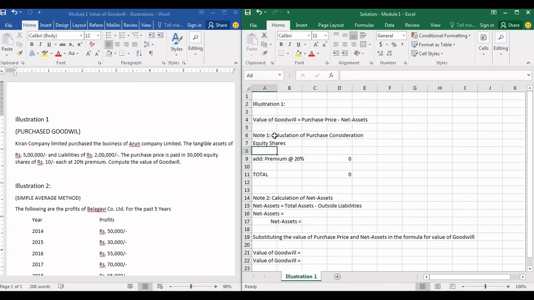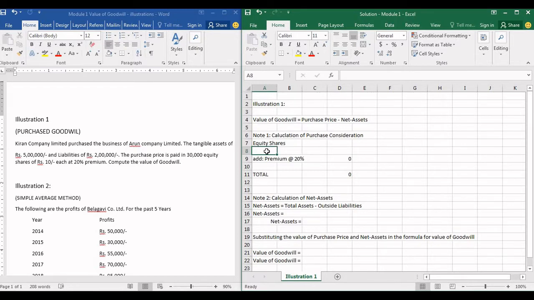Hello everyone, my name is Nikhil Verma and today we are going to solve a couple of illustrations on valuation of goodwill. So in the previous video, I hope you guys have understood the theoretical aspects of valuation of goodwill. The first illustration that I'm going to take is based on purchased goodwill.